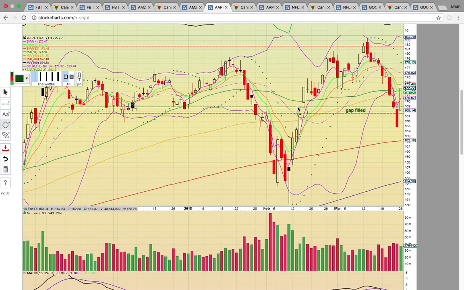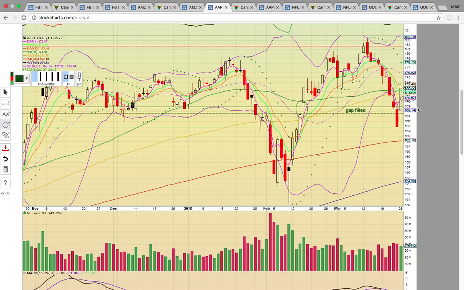As you can see, there was a gap between these two candles that filled last week on Friday, and then today there's this nice technical bounce. The candles worked their way back into the bands. There was a close above EMA 4 at 170.67. It has to stay above this pink line to remain in play.